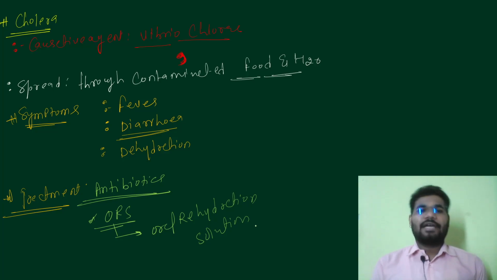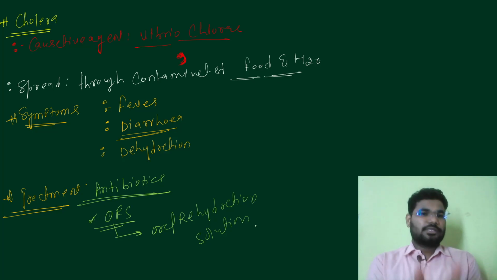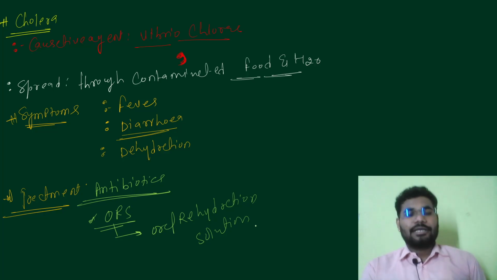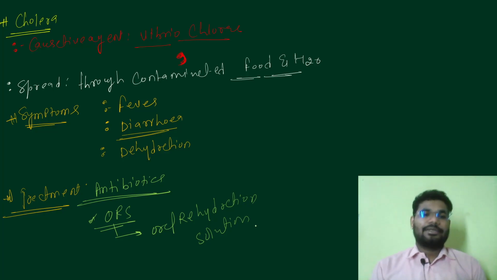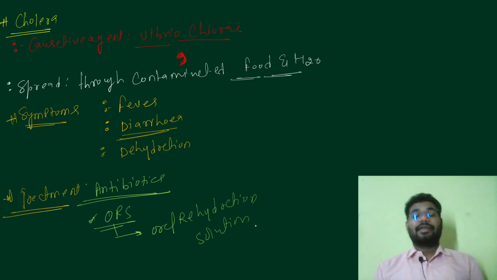What we have to do, because the disease is due to contaminated food and water, is boil the water, allow it to cool, and then add some amount of salt and sugar in that water, mix it properly, and give it to whoever is infected. If it is a child, give it through a spoon, 1 spoon, 2 spoons every 10 or 15 minutes, whatever amount the child can drink. If it is an adult, and it's night time, difficult to go to the hospital, with severe diarrhea, one should take this solution, and we can prepare it at home as well. So this is all about the bacterial diseases.